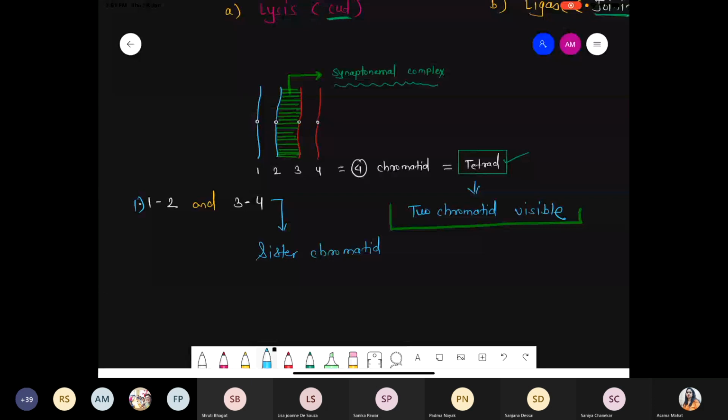We are talking about the origin. If you see 1, 2, these are the blue color, meaning suppose they are coming from the male parent. 3, 4, which is red color, suppose they are coming from the female parent. So 1, 2 and 3, 4, they represent the sister chromatid. Clear this part? Clear?